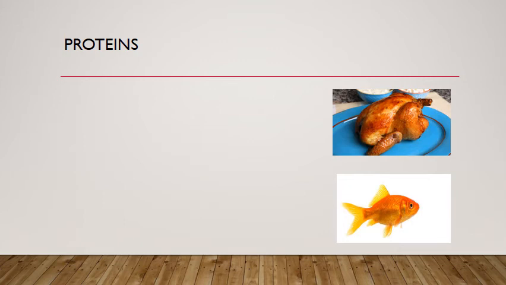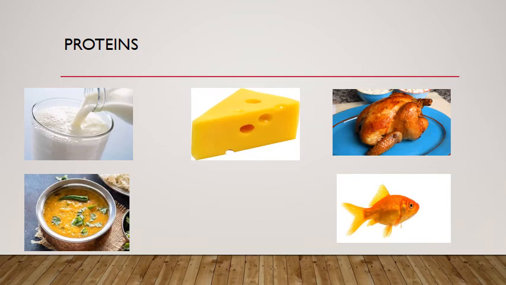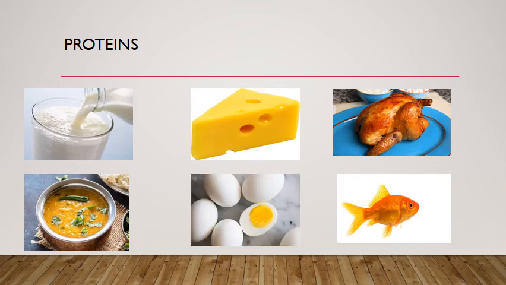Protein also helps to repair the damaged cells of our body. Foods which contain proteins include milk, cheese, chicken, pulses, or we can say dal, eggs, and fish. So again, protein is a bodybuilding food which helps to grow our body, and proteins also repair the damaged cells of our body.